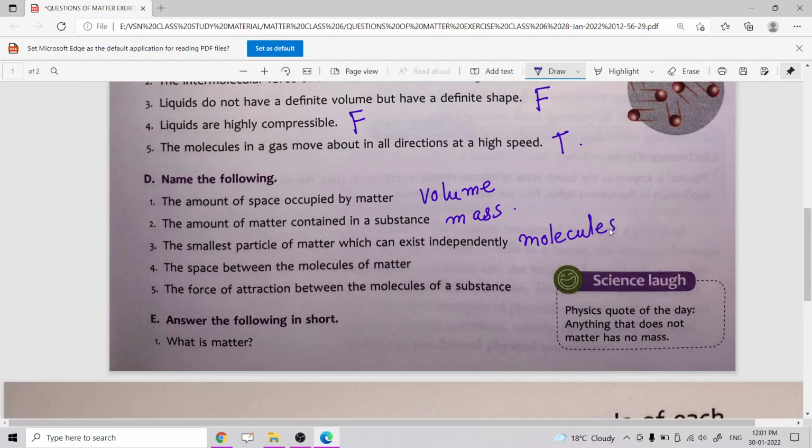Molecules. And the fourth one is the space between the molecules of matter, which you can say is intermolecular space. And the last one is the force of attraction between molecules of a substance. This is called intermolecular force of attraction.